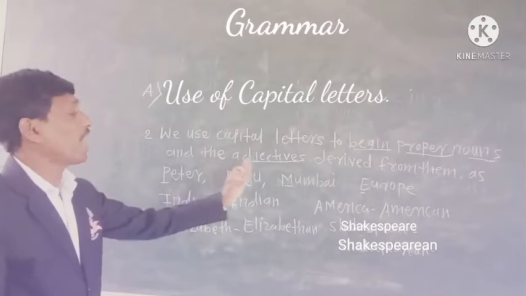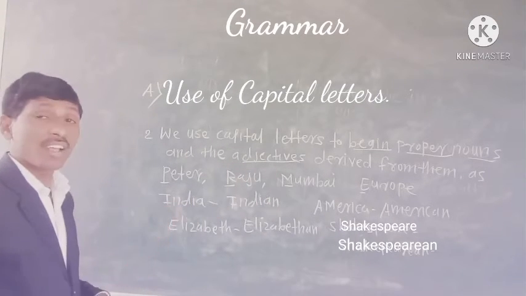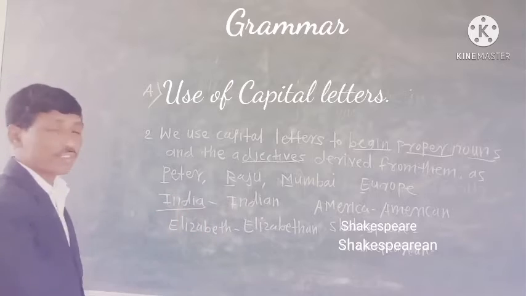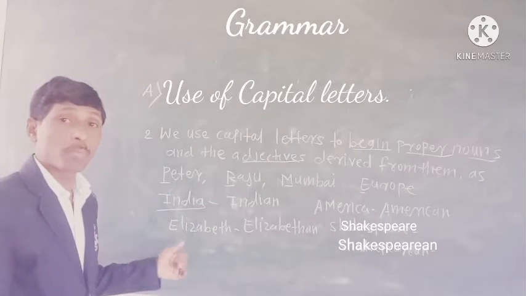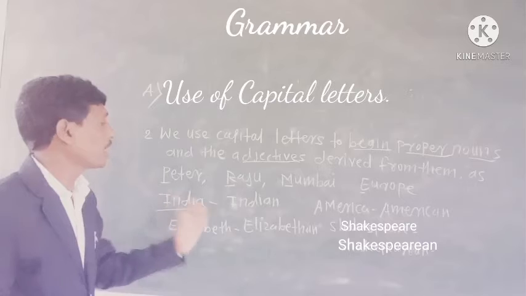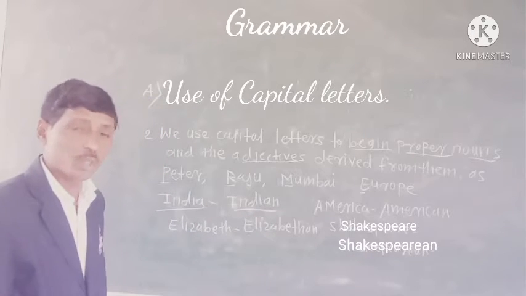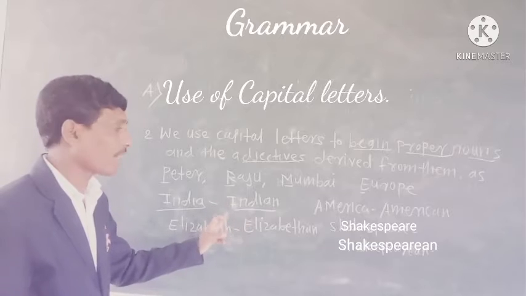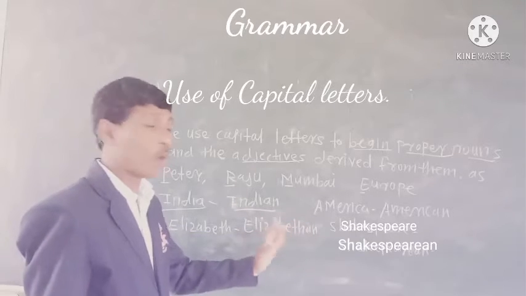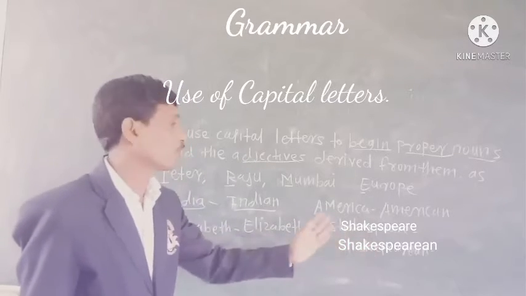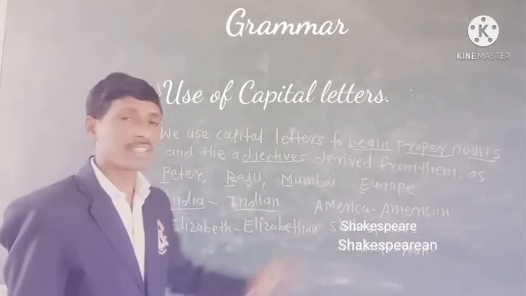Second is about adjectives. India is the name of a country, a proper noun. But when we say Indian, this is an adjective, and I is capital. America is a proper noun, American is an adjective, so A is capital.